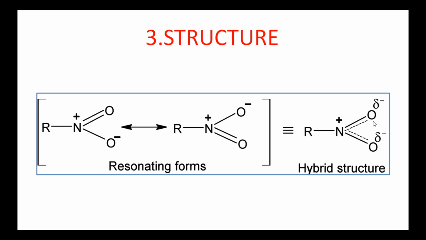This is clearly explained in the hybrid structure. That is, the pi bond is delocalized. Delocalized means it is not constant; it is moving throughout. It delocalizes through these two NO bonds. So these two oxygen atoms get a partial negative charge and nitrogen gets a positive charge. So this is the resonance hybrid structure of nitrohydrocarbons. In this structure, it is clearly observed that the two nitrogen-oxygen bonds have the same bond length.